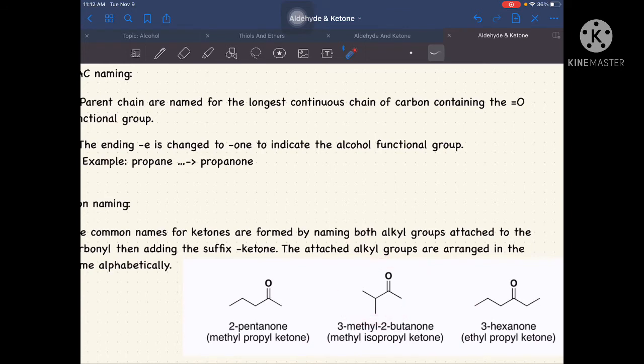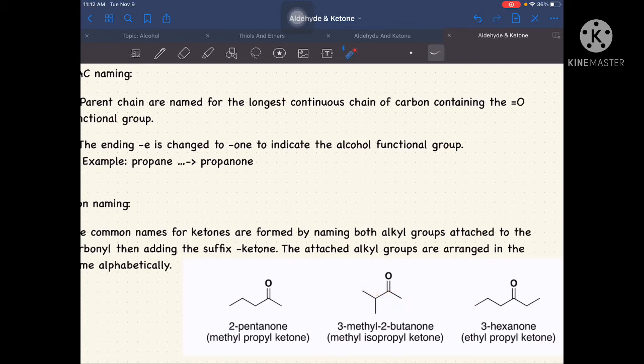As you can see, we also have a substituent or side chain here. In IUPAC naming, the rule is the same: we start number 1 where our functional group is nearest, so we start on our right side. We have 1, 2, 3, and 4.